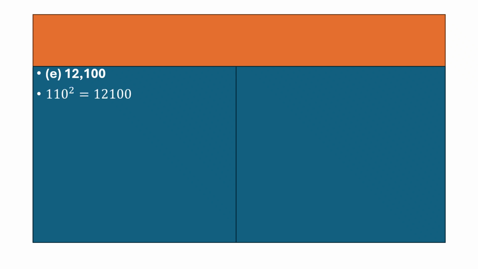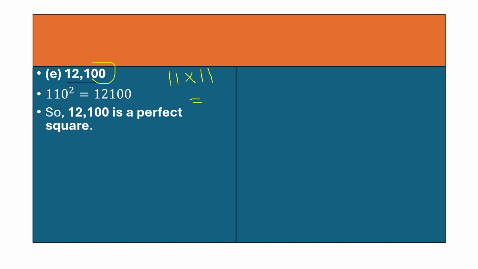What about 12,100? Yes, now if you have to calculate, children, is it a perfect square? Yes, it is a perfect square. But how did we get it? It's easy. It's 121. So 121 is what? Basically, it's 11 into 11. That is 121, right? And then we have two zeros here. So we can take 110. So if we take 110, that becomes 110 square. I'll just erase this so that you understand what I want to explain to you. Hope this is clear, okay? Let's go further.